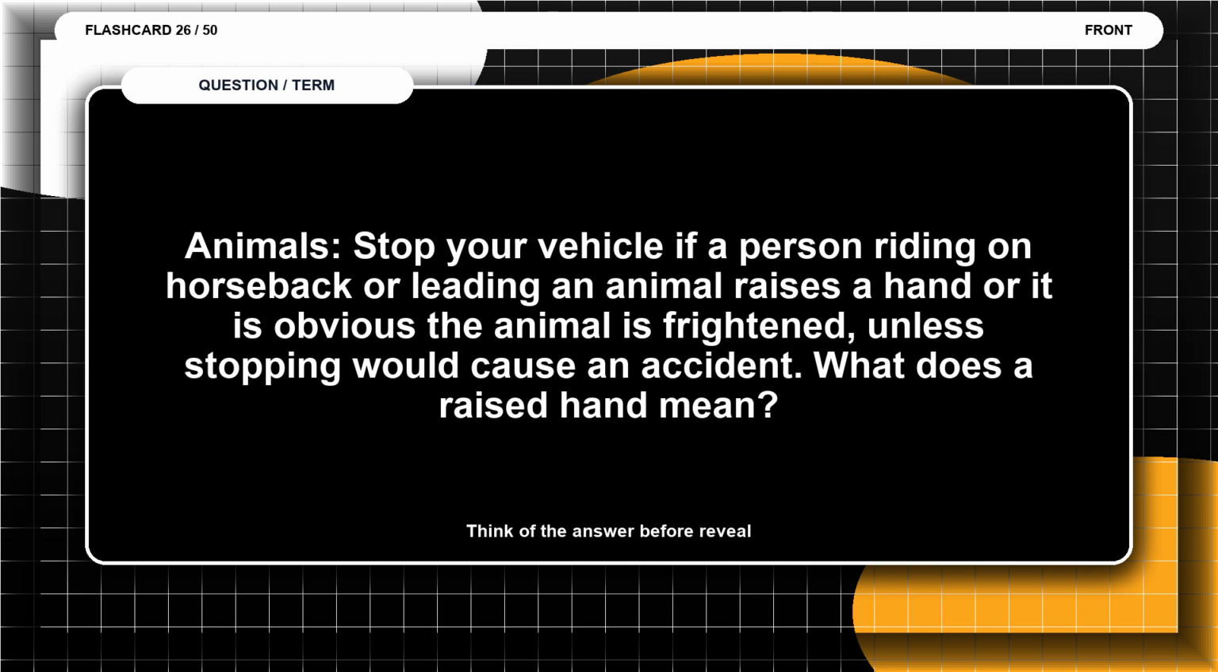Flashcard 26. Animals. Stop your vehicle if a person riding on horseback or leading an animal raises a hand or it is obvious the animal is frightened, unless stopping would cause an accident. What does a raised hand mean? Think of the answer before the reveal.